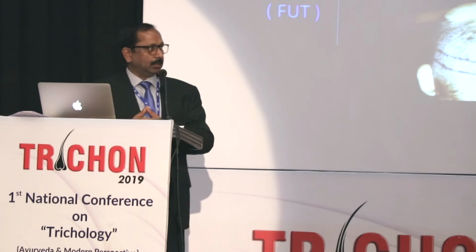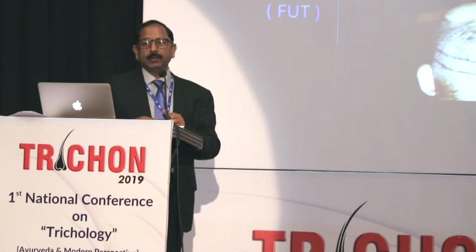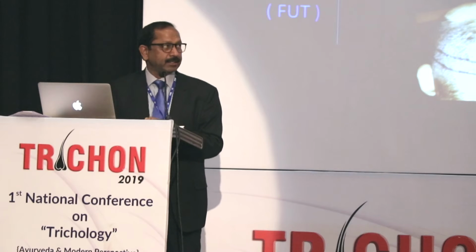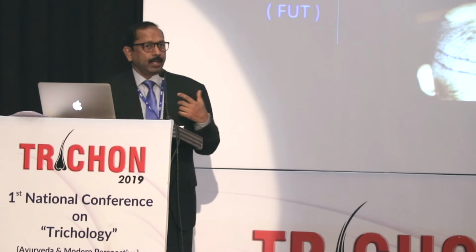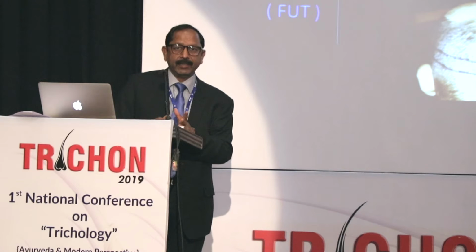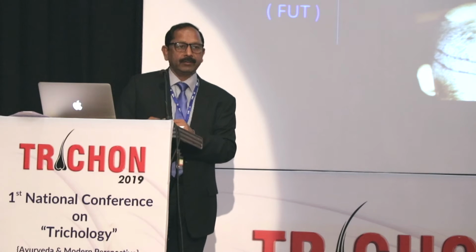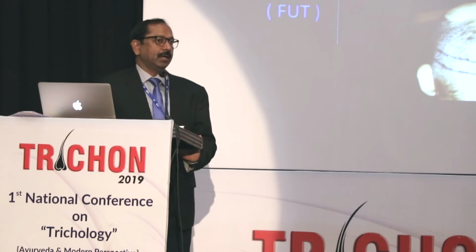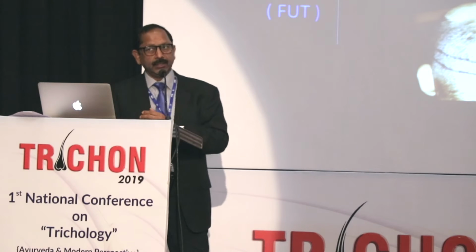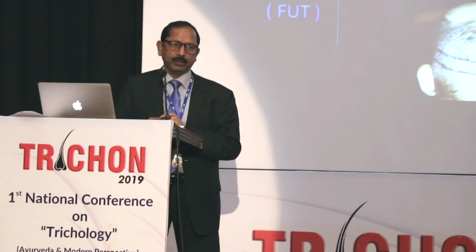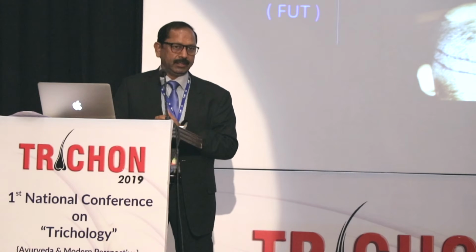This is how the strip is marked in cases of follicular unit transplantation. The length and width of the strip are decided by the number of grafts or follicles needed. Width may also be decided by the elasticity in the occipital area, because if it is not too elastic, we can't take it broader.